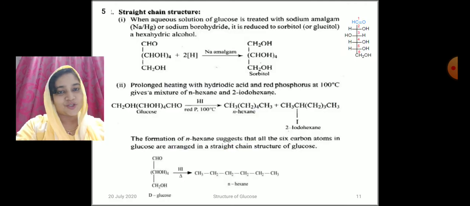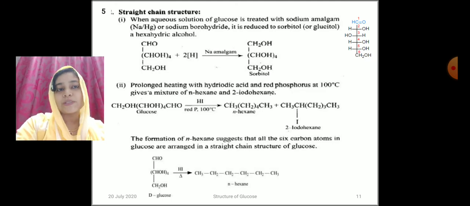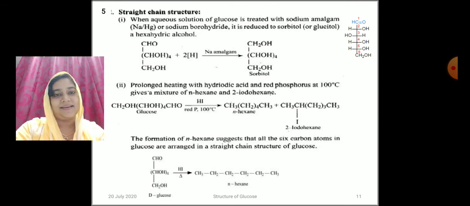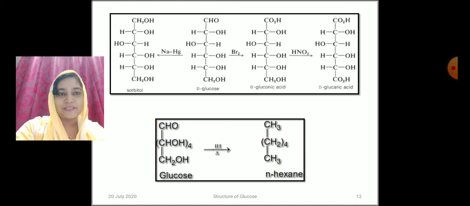And glucose has a straight chain structure because when an aqueous solution of glucose is treated with sodium amalgam or sodium borohydride, it is reduced to sorbitol, which means a hexahydric alcohol. And on prolonged heating with HI, hydroiodic acid and red phosphorus at 100 degrees Celsius, glucose gives a mixture of normal hexane and 2-iodohexane, which means that glucose has 6 carbon atoms arranged in a straight chain. That is the structure of glucose.